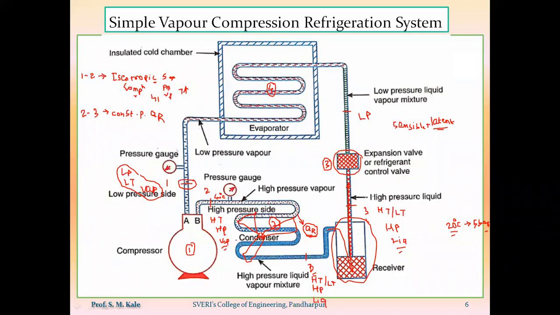In this case also, when there is expansion inside the expansion valve, high pressure refrigerant is getting converted into low pressure refrigerant. So a small amount, 1% or 2% of the liquid refrigerant, will get vaporized. So at the outlet of this expansion valve, we will have a liquid plus vapor mixture.